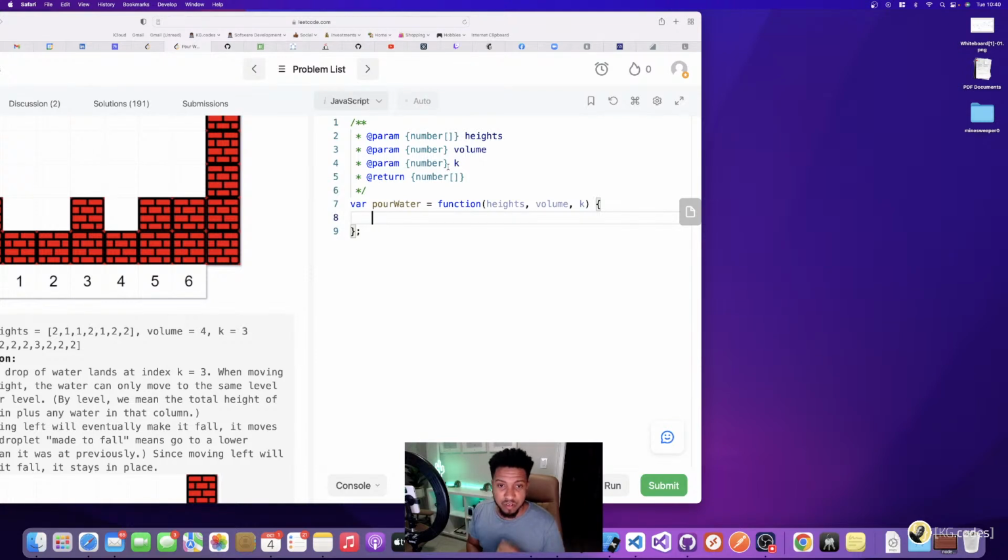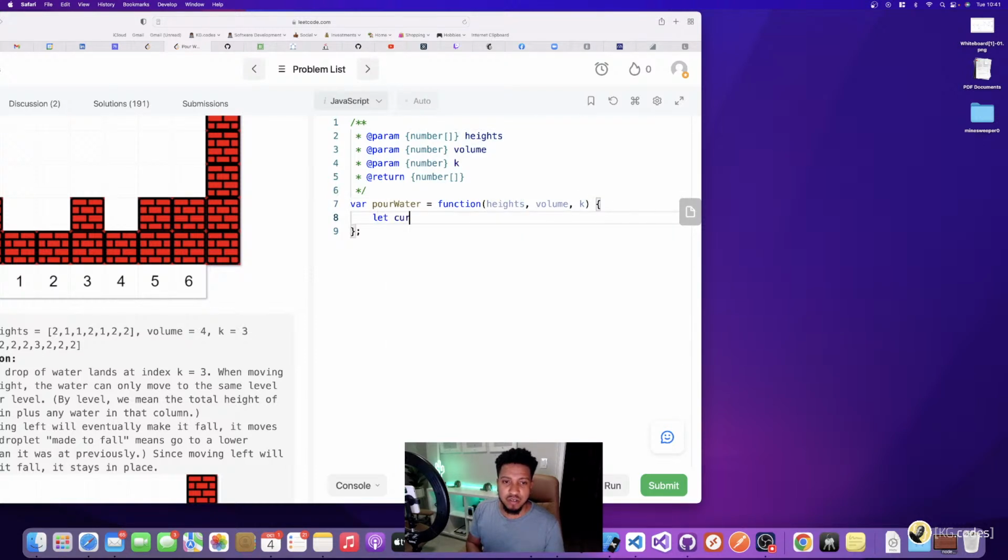So what do I need to do? The first thing I need to do is look at K. K is where my water is going to fall in heights. That's the index of where my water is going to fall.